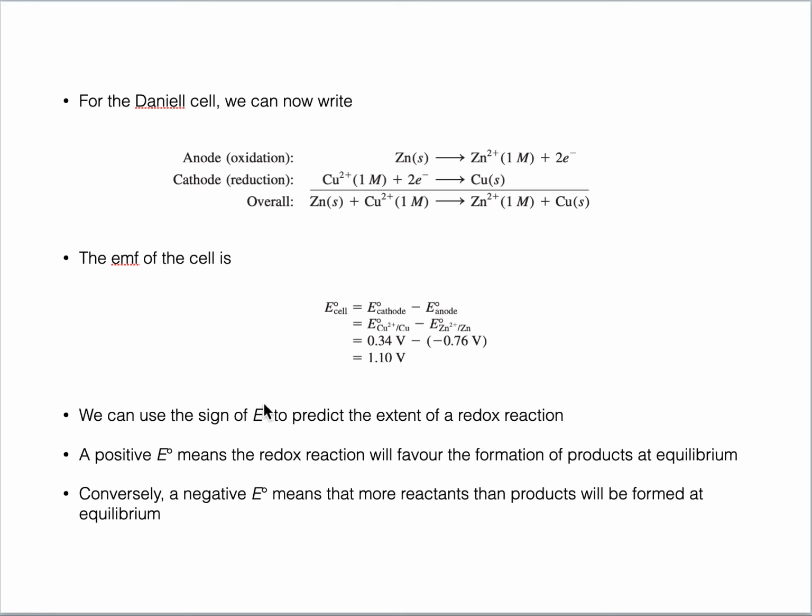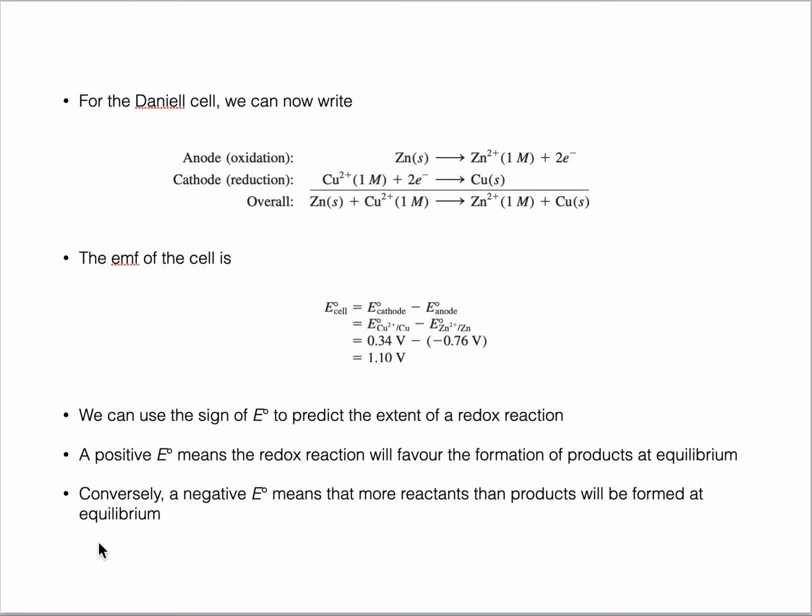What does it show? It means that the reaction is favorable in the forward direction. The forward direction is that zinc is getting oxidized and copper is getting reduced. So the reaction can happen on its own without the use of external energy. It can happen naturally, spontaneously.